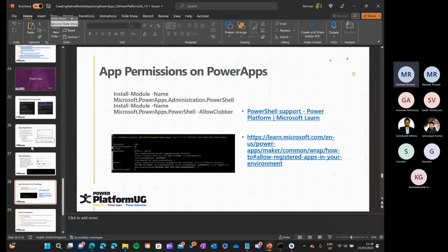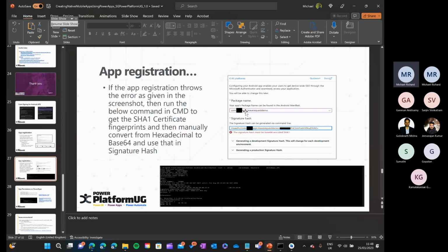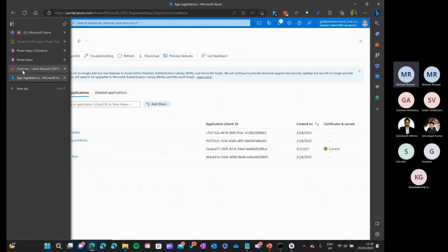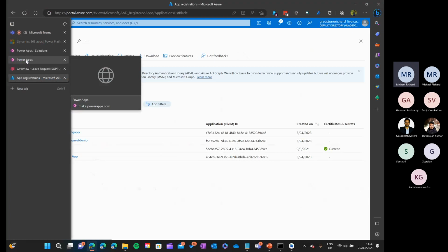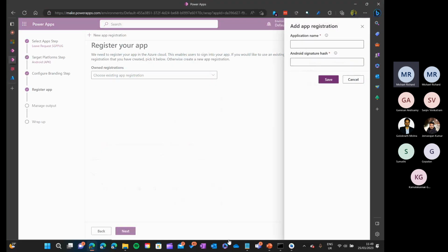Again, that is part of my deck as well. I have given that because the first time I tried it manually. So you can see what needs to be given: package name, redirect URI, what permissions need to be given. Everything is already there. But right now we are going to do it in an automated way, which is nothing but going here and clicking new app registration. That's it. Now it is asking for the application name and Android signature hash.